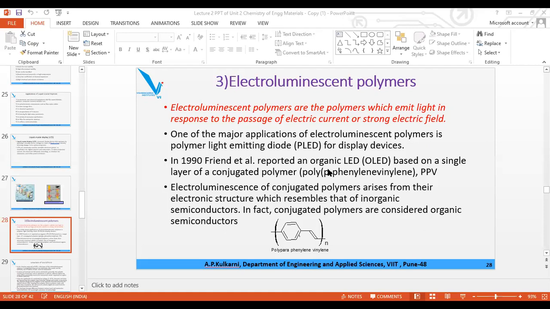Next is electroluminescent polymer. The polymer which emits light when the voltage is applied from 2 to 10 volt is called an electroluminescent polymer.